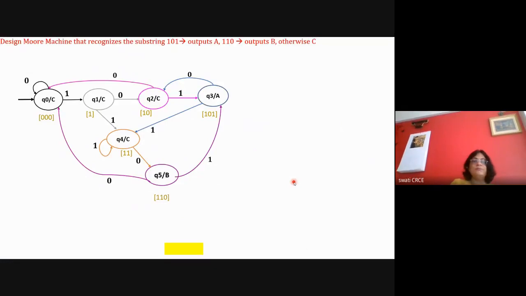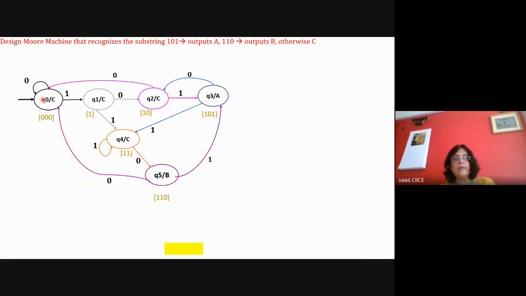Now solve this problem. This is a new problem. Design a Moore machine that recognizes the string 101. If it is 101, the output is A. If it is 110, the output will be B. Otherwise C.